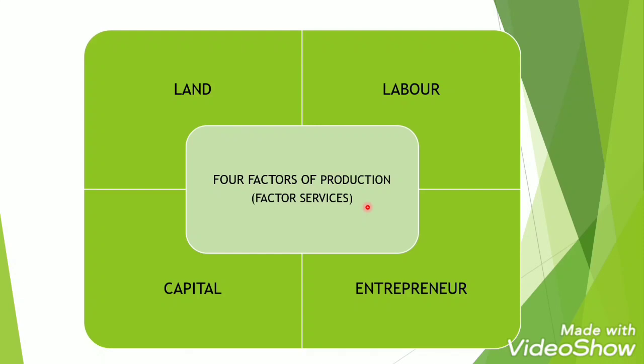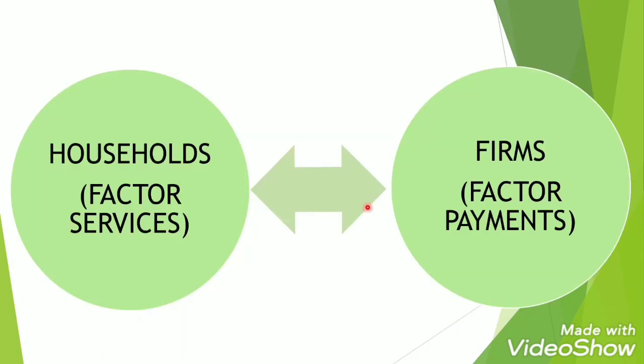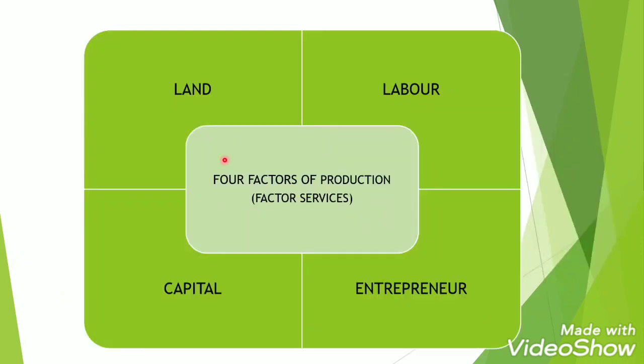Now, from where will that particular company get these four factors of production? The firms will get its factors of production from the household sector. The household sector, that which is comprised of us, we will give land, we will give labor, we will give capital also, and the entrepreneur also comes from the household sector.